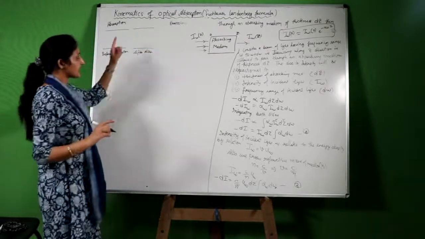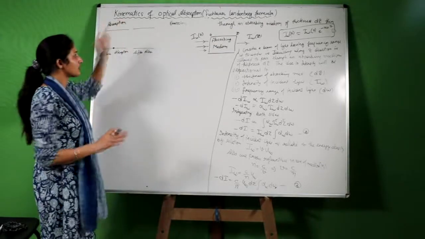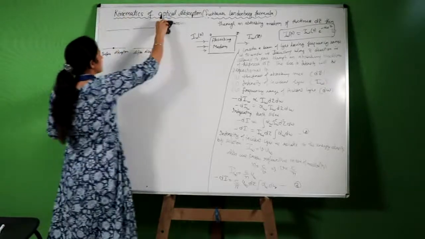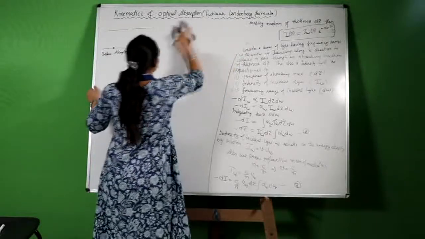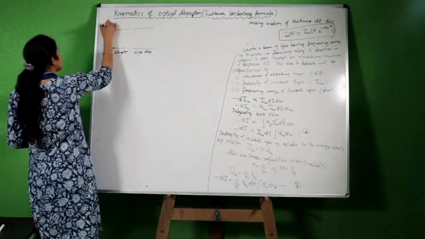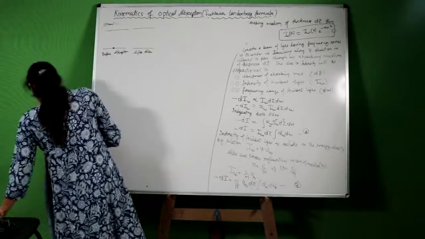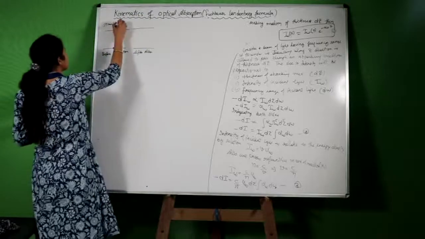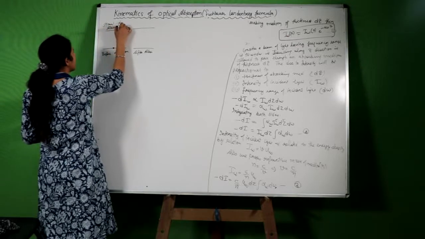Now after absorption. In laser action we always consider stimulated absorption and stimulated emission.